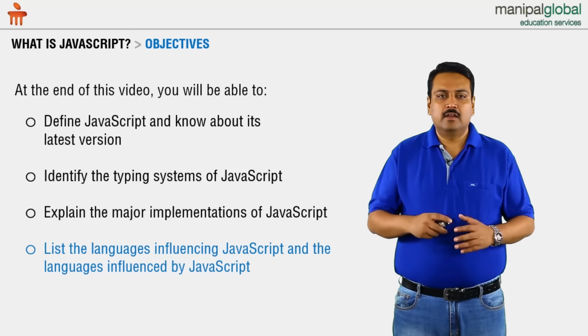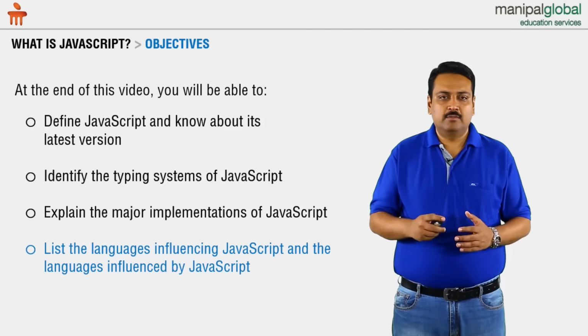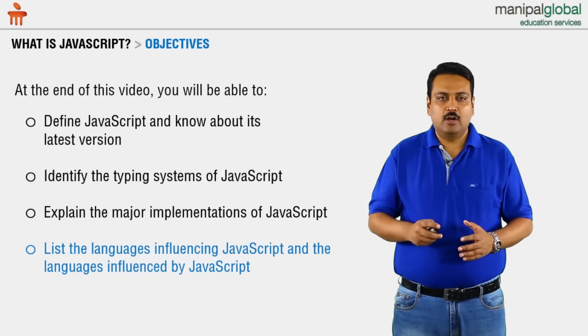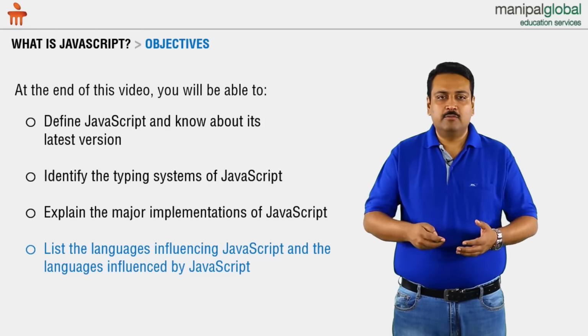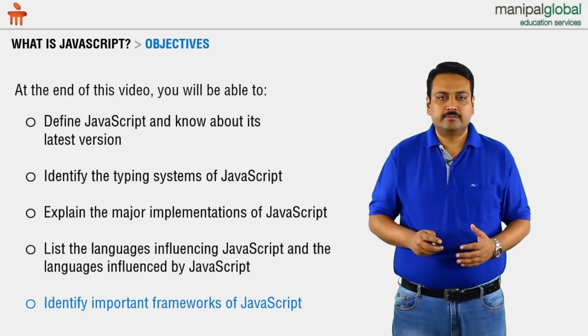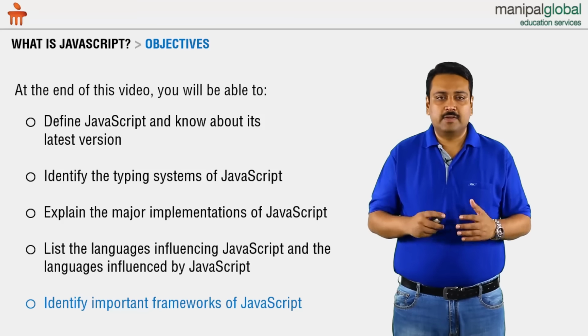After that, we'll learn about how JavaScript has evolved. In other words, we will learn about all languages that have impacted JavaScript and how modern languages are influenced by JavaScript. And we'll identify some of the major frameworks that are developed using JavaScript.